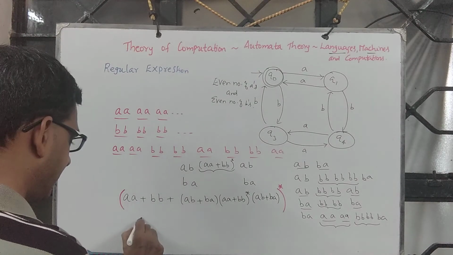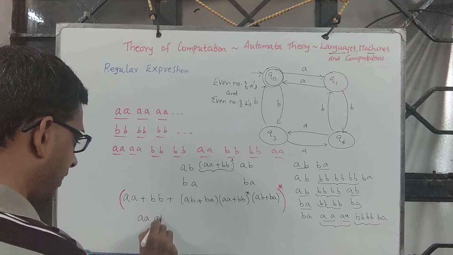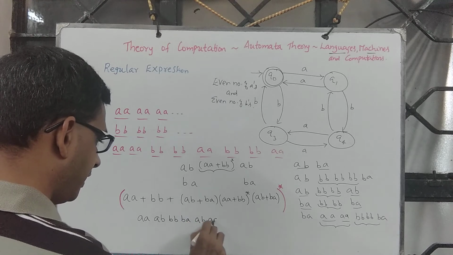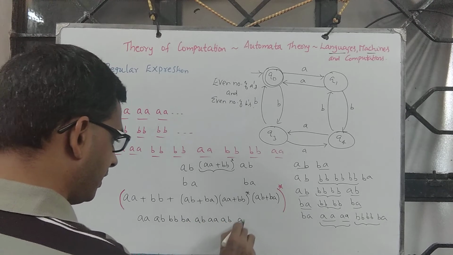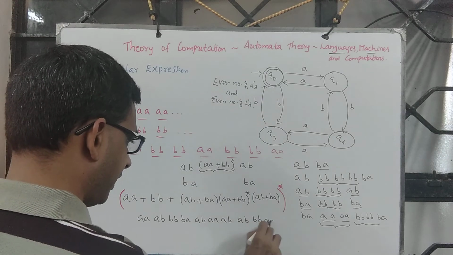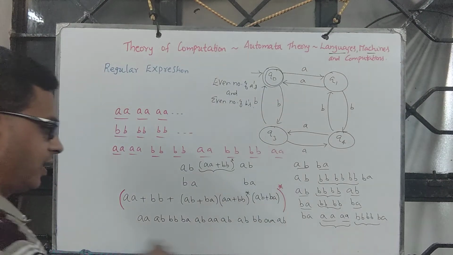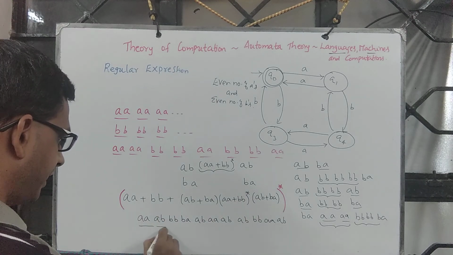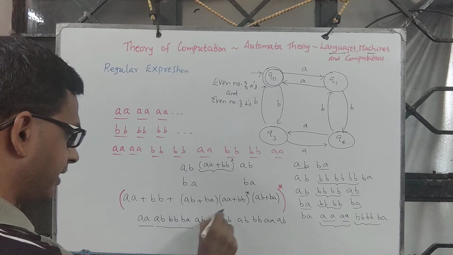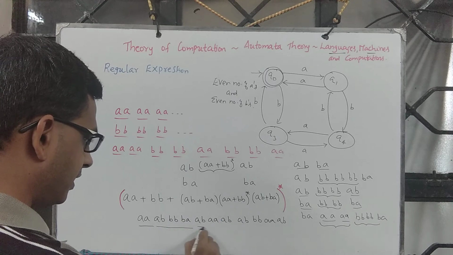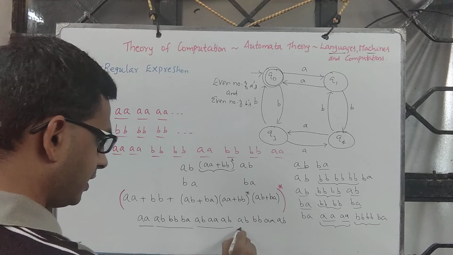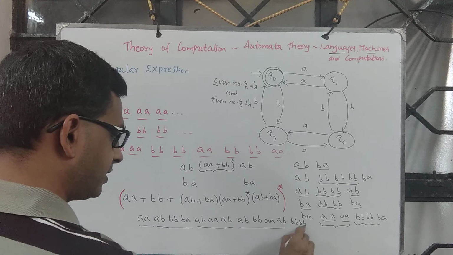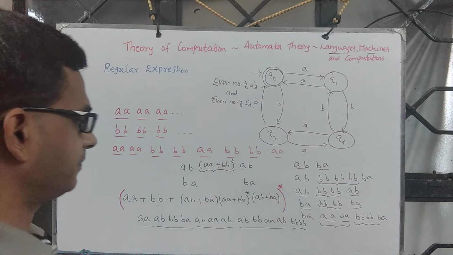So which means strings like AA, then AB, BB, BA, then AB, AA, AB, then AB, BB, AA, AB, and all this can be generated out of this. This one will generate AA, this will generate this part using this, then again this part using this, then this part using this. Supposing followed by you have so many B's, then this part can be generated using this.